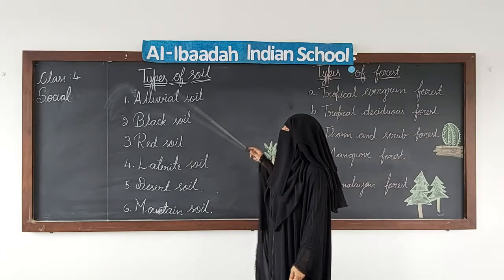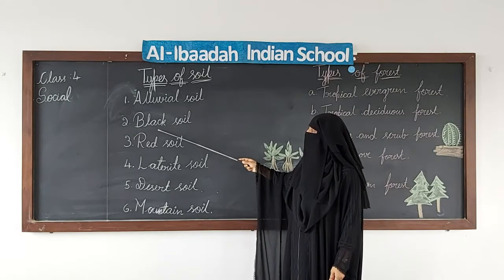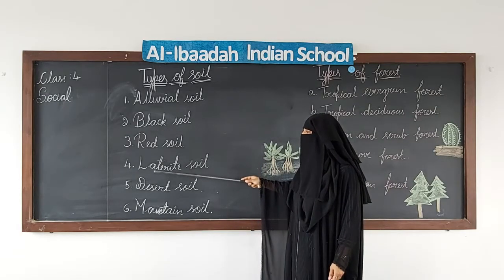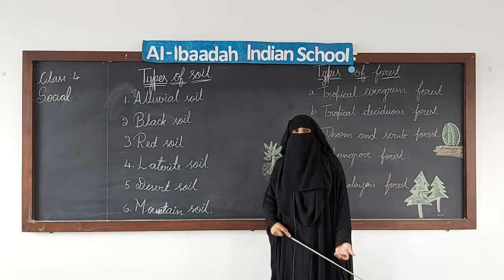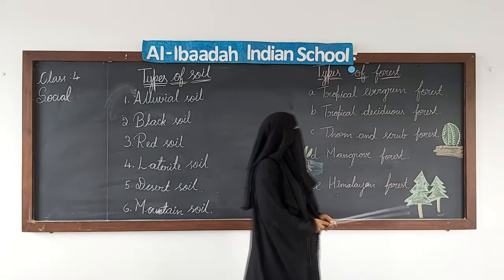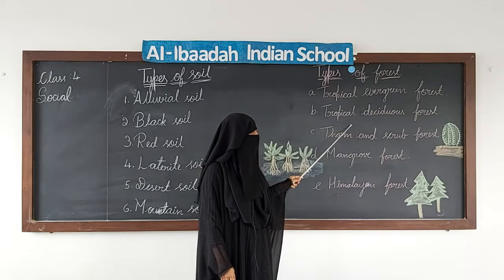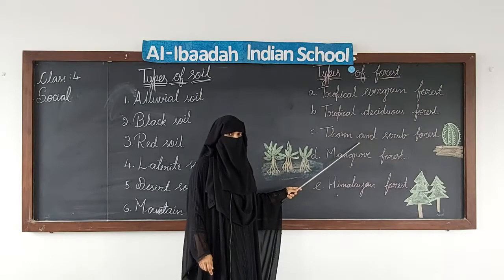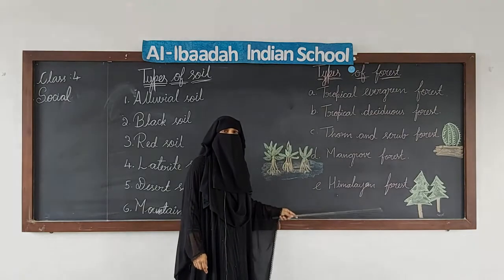Now let's just have a look again at the types of soil. We have alluvial soil, black soil, red soil, laterite soil, desert soil and mountain soil. And we have tropical evergreen forest, tropical deciduous forest, thorn and scrub forest, mangrove forest and Himalayan forest.